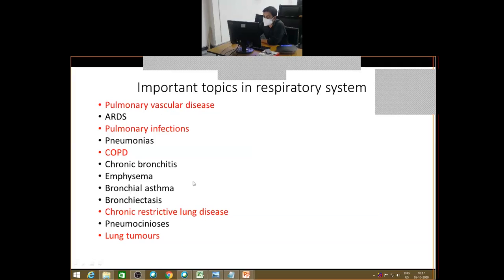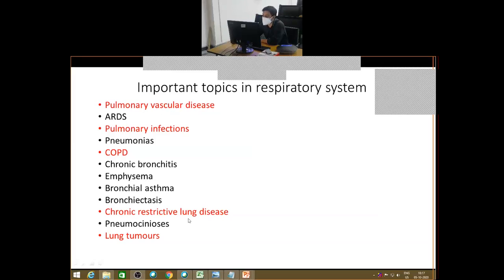COPD is a topic which you have to know in a little bit of detail, because any of these topics may come as a short note for you. These topics are very popular for your exam purpose, in theory as well as in viva.